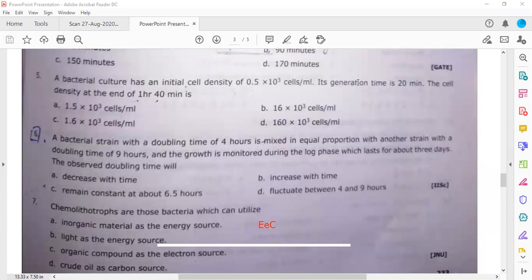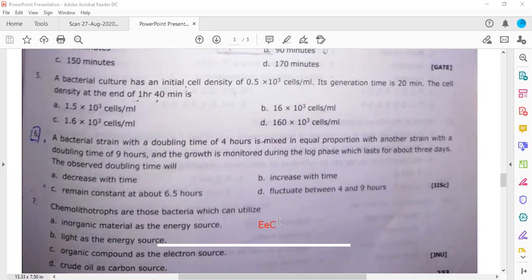Yeah, you have rightly answered this. This is A actually. So let me tell you how to find this for other students also, if they are not able to understand what he's asking. We have a trick, capital E, small e, C. Whenever you are asked such questions, chemolithotroph, chemoautotroph, chemoheterotroph, or photoautotroph, you need to remember this trick always. Capital E, small e, C: this is the energy source.